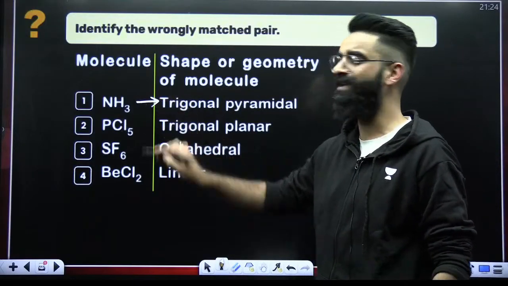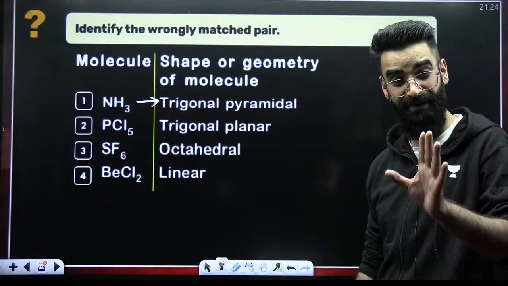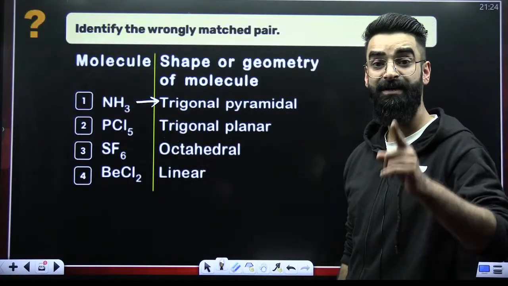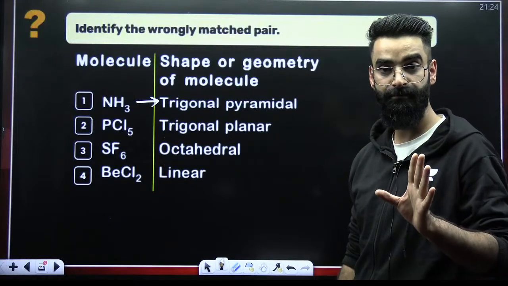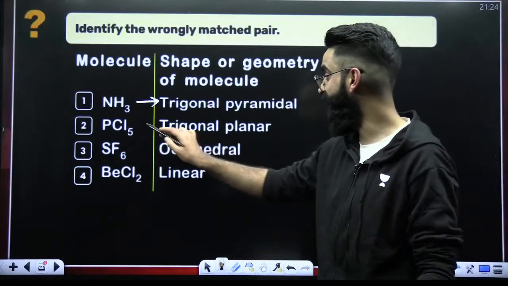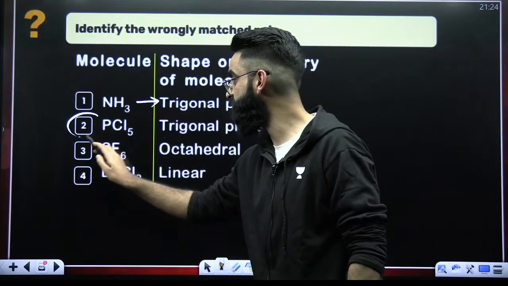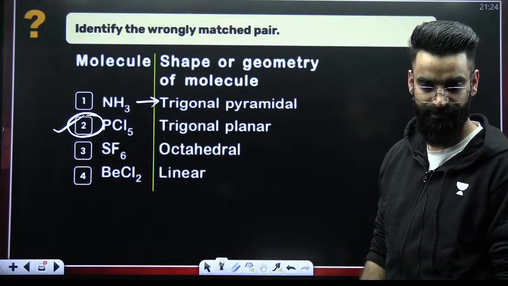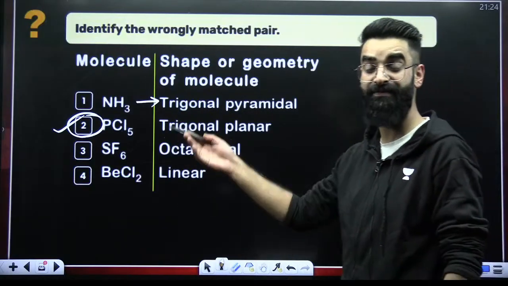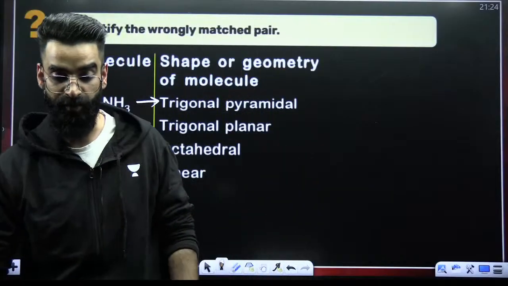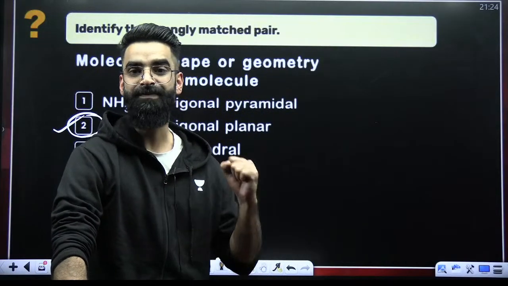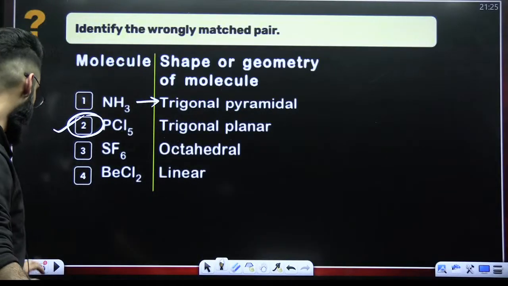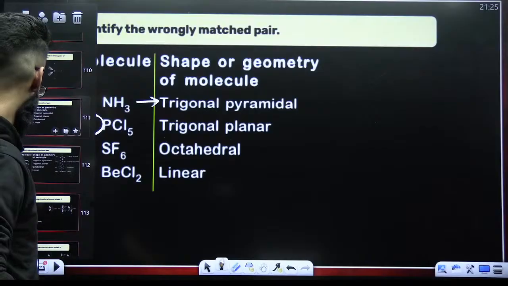NH3 we have discussed many times. NH3 is pyramidal in shape. It's right, trigonal pyramidal. PCl5 is trigonal bipyramidal. But here they have mentioned trigonal planar, so this one is wrong. This is incorrectly matched, so option 2 is correct. PCl5 is sp3d and trigonal bipyramidal. Of course, option 2 is incorrectly matched.